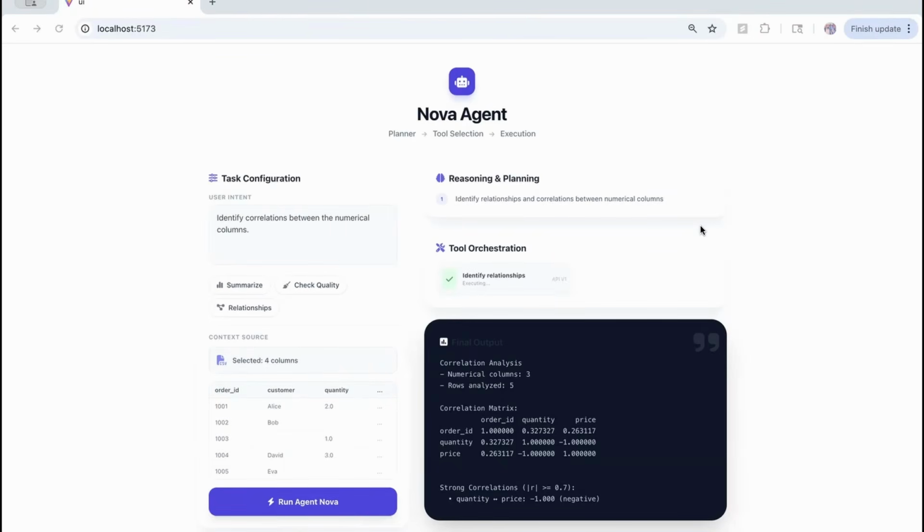So let's step back and connect everything we have seen. When a user submits a task, the planner decides the strategy. That plan is passed to the executor, which deterministically follows the instructions, and tools perform the actual computation. So basically no guessing, no hallucination, only controlled execution. And when you introduce retrieval, the agent no longer reasons in isolation. It reasons over knowledge. So basically agents are not magic. They are simply the combination of reasoning, planning, and deterministic tools. And that architecture is what scales.